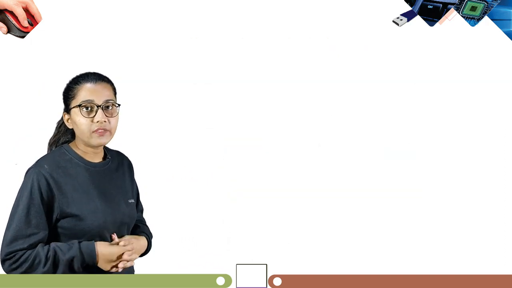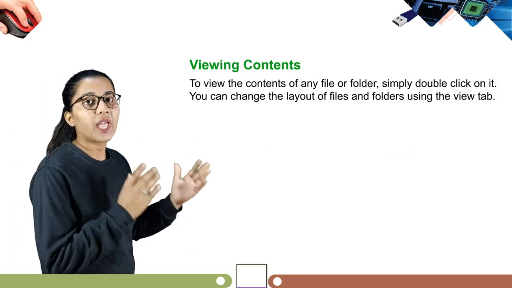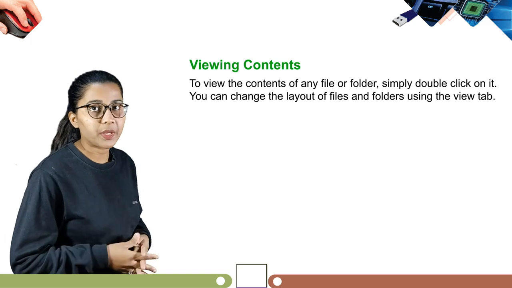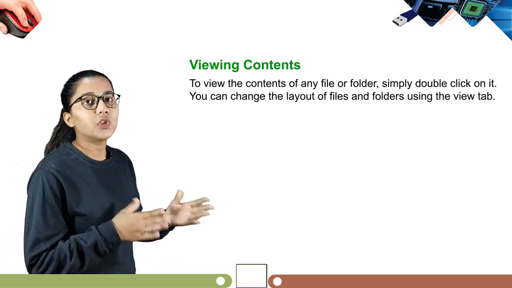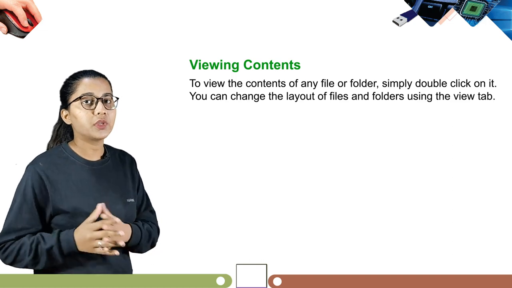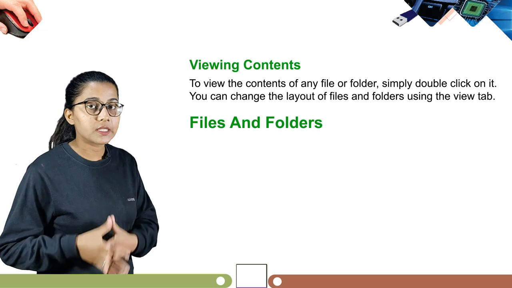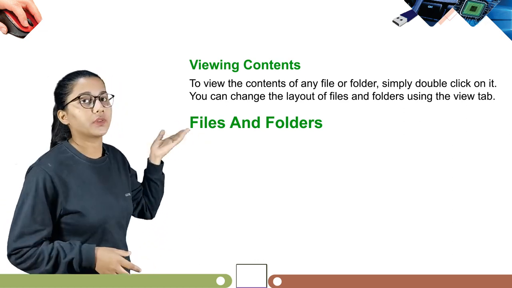So students, here you can see the interface of File Explorer. Now next we have viewing contents. To view the contents of any file or folder, simply double click on it. You can change the layout of files and folders using the View tab. Now, what are files and folders? Let's learn about files and folders.